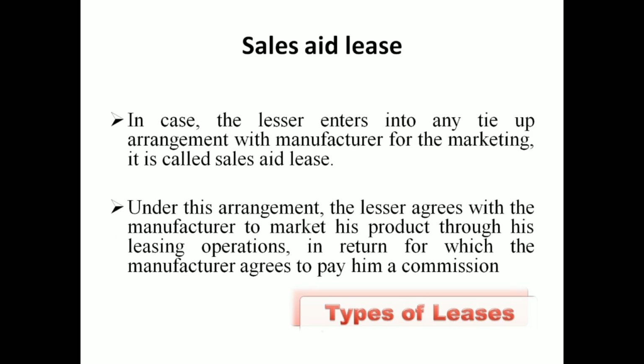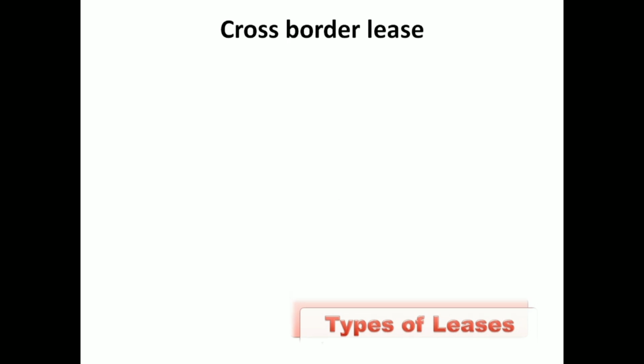Then the next one is sale aid leasing. In this type of leasing, the leaser enters into a tie-up or agreement with the manufacturer for marketing. It is called sale aid leasing. So to support the sale, there will be a leasing process. It is an agreement with the manufacturer to market his product through the leasing operation. Actually it is a process of marketing the goods through the leasing operation. This is called the sale aid leasing process.